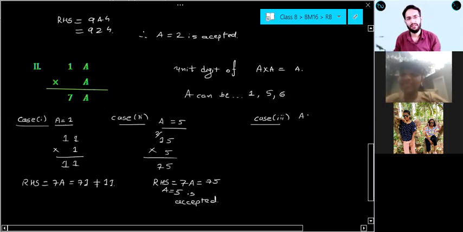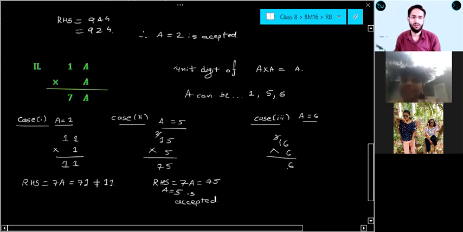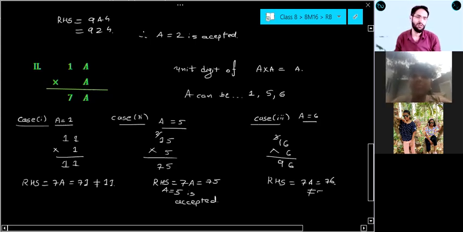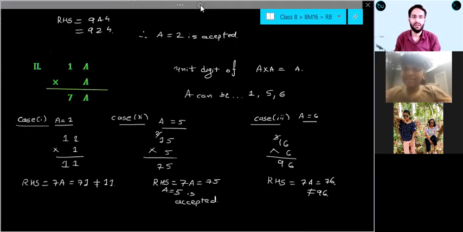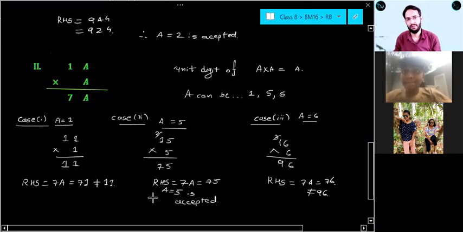Case 3, check for A equal to 6. Here 16 into 6 is 96, and RHS will be 7A, which is 76, not equal to 96. So A cannot be 6. Clear, everyone? So your final answer is A equal to 5 only.